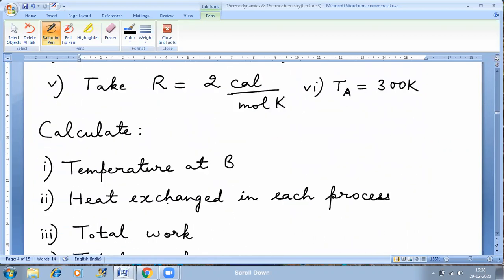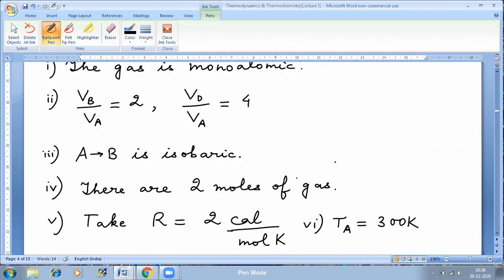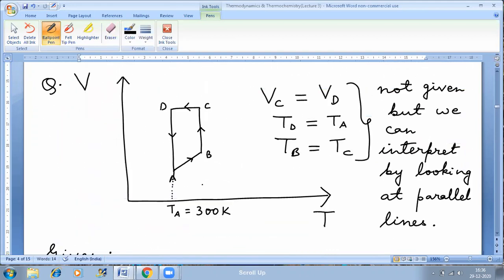Next part, calculate the heat exchange in each process. What is heat? Heat is nothing but Q. Q is the symbol for heat. What is the meaning of each process? Each process means every process has to be taken care of.